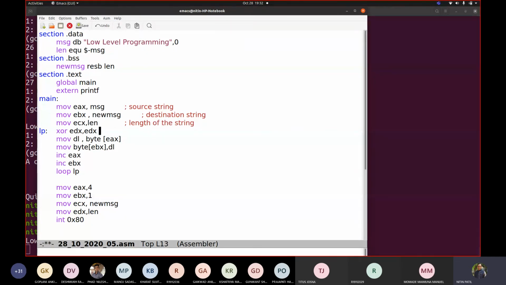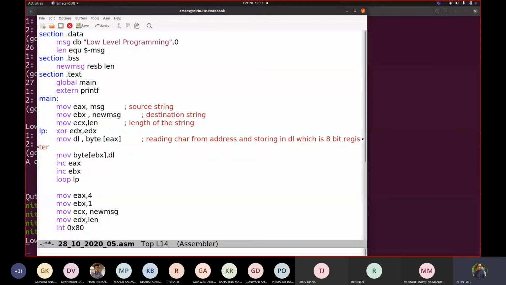Here we are taking this as a character to hold from that address. So we are reading the char from the address and storing it in DL, which is an 8-bit register.